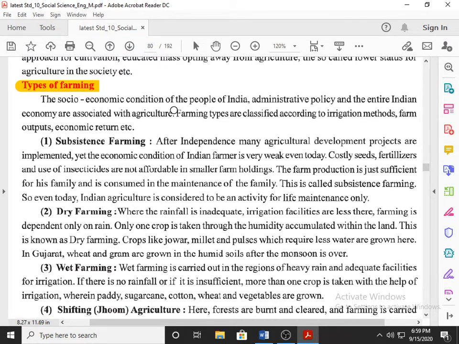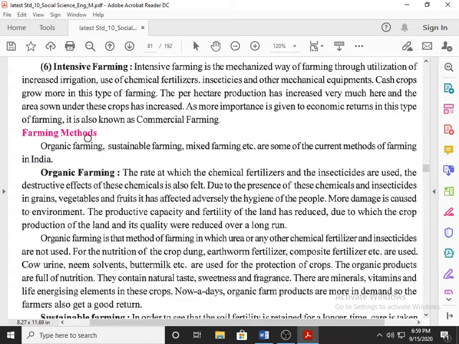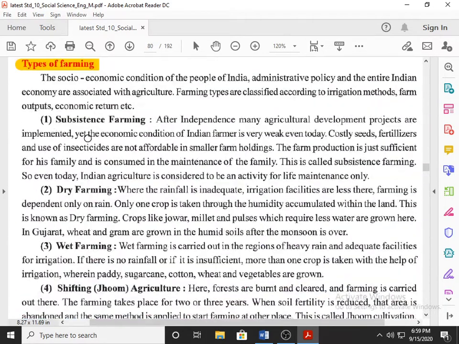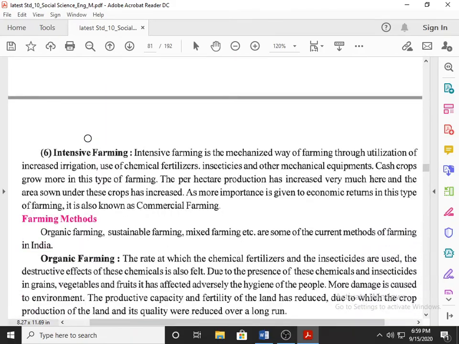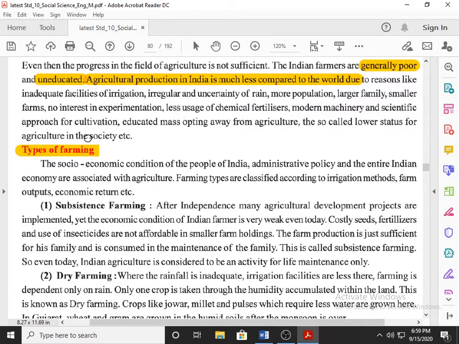Now students, be careful. Nearly 75% of students make a mistake in the exam. Types of farming is one topic, and on the next page, farming methods is a different topic. What do the majority of students do? When they are asked about types of farming, they write farming methods, and if farming methods is asked, they write types of farming. In that case, it's a mismatch. So be careful. Remember properly, we are learning types of farming.